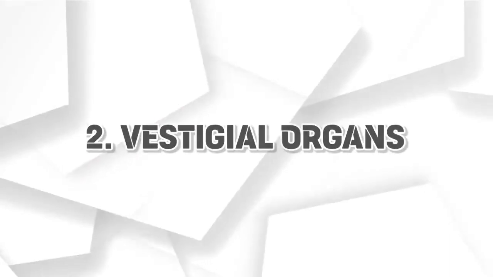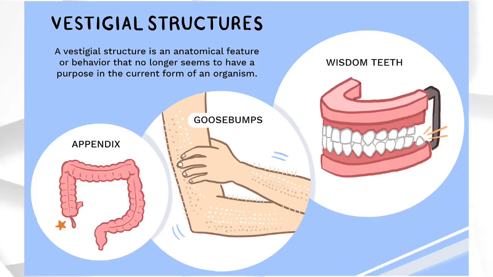2. Vestigial organs. Vestigial organs are defined as organs that have no apparent function and are considered to be the residual parts from past ancestors.